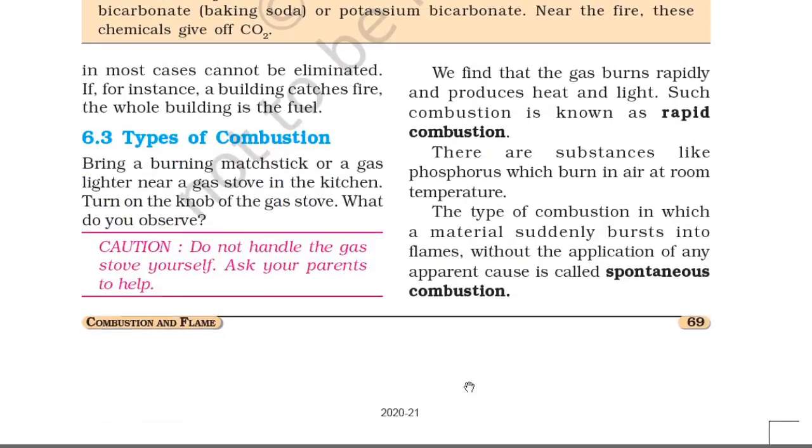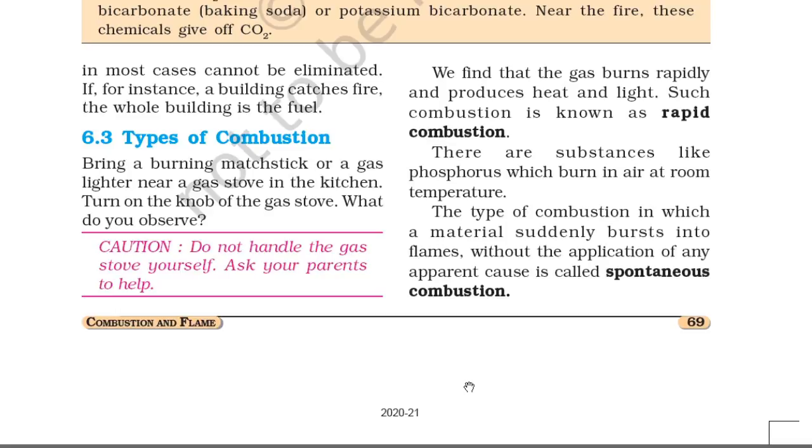So, types of combustion. Burn a matchstick or a gas lighter near a gas stove in the kitchen. Turn on the knob of the gas stove. What do you observe? Caution: do not handle the gas stove yourself. Ask your parents to help. We find that the gas burns rapidly and produces heat and light. Such combustion is known as rapid combustion.